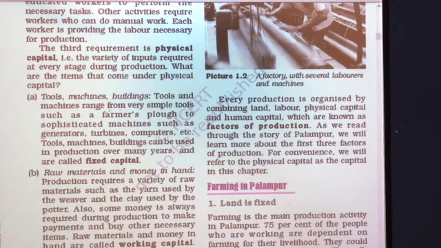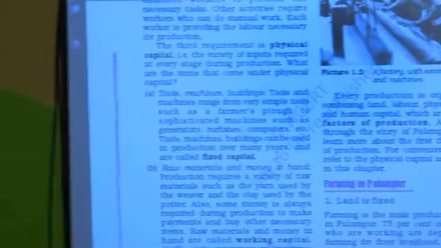Tools and machines range from very simple tools such as the farmer's plough to sophisticated machines such as generators, turbines and computers. Tools, machines and buildings can be used in production over many years, and these are all called fixed capital. So in the agricultural area or in the industrial sector, we require tools, machinery and a setup with buildings. All of these are included in fixed capital.